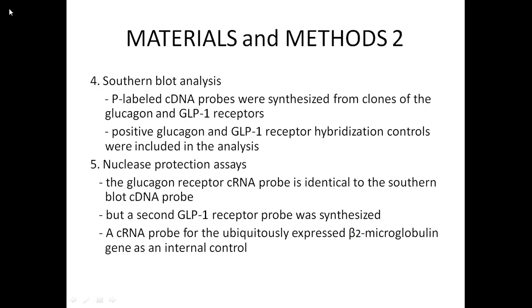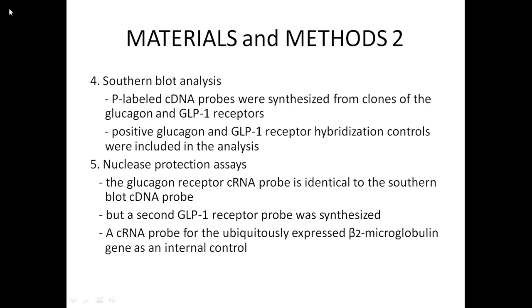In the Southern blot analysis, the phosphorus-labeled cDNA probes were synthesized from clones of the glucagon and GLP-1 receptors, corresponding to the region between the 3rd and 6th transmembrane spanning domains. Positive glucagon and GLP-1 receptor hybridization controls were included in the analysis. As the Southern blot analysis was semi-quantitative, they used the nuclease protection assay to quantitate the result.